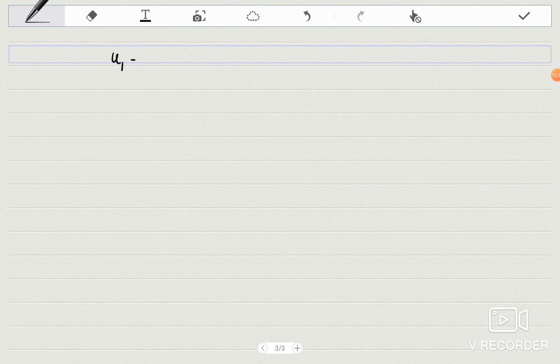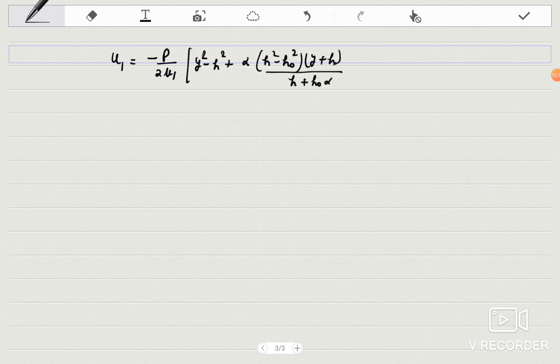u1 will be minus P upon twice mu1 times y square minus h square plus alpha h square minus h naught square, times y plus h upon h plus h naught alpha.